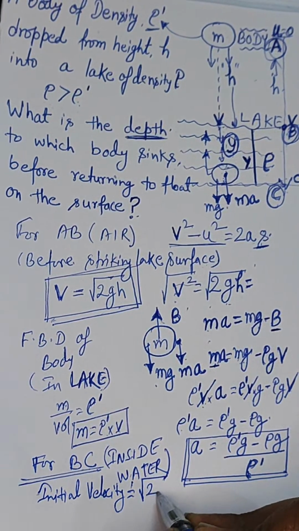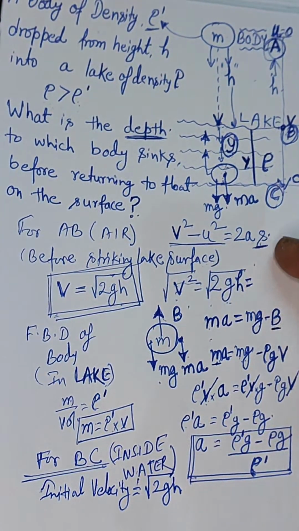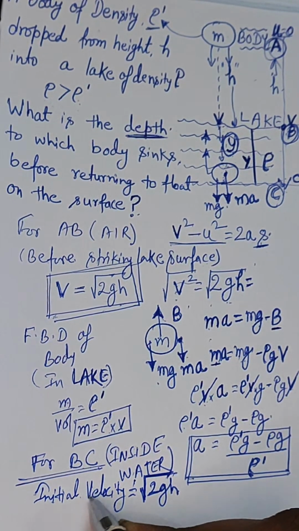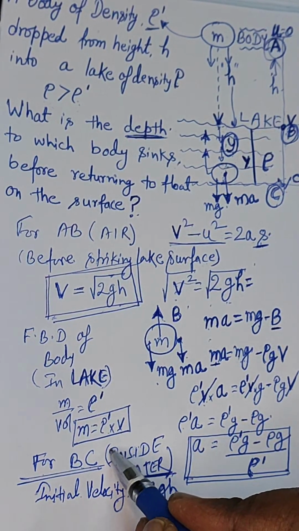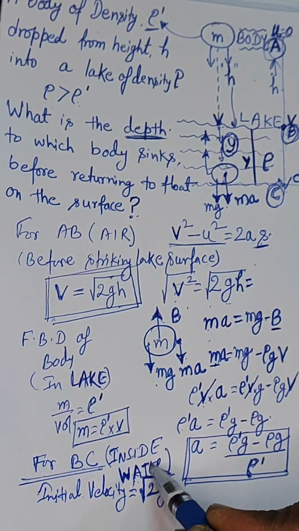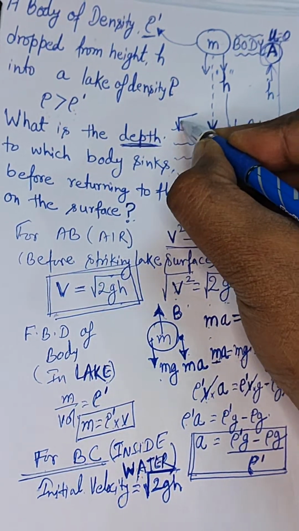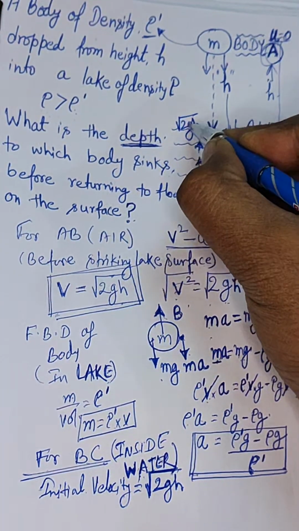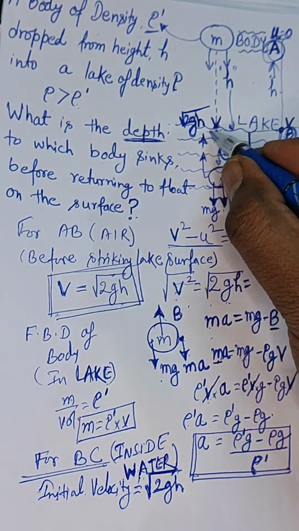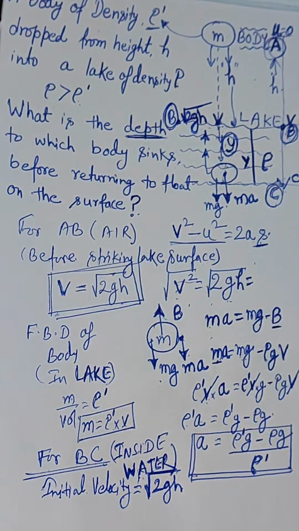Because we have been given h, and we calculated it using v square minus u square equal to 2as. So the initial velocity inside water is root over 2gh. This velocity I am saying is at point B.